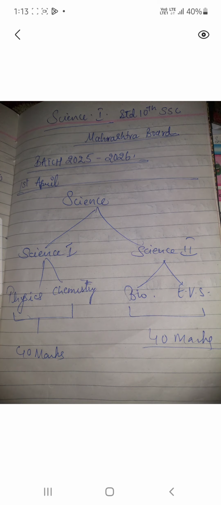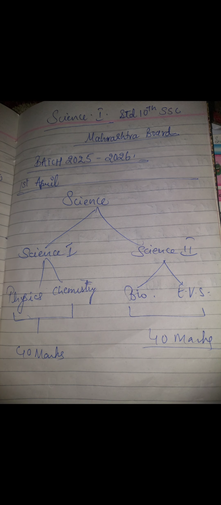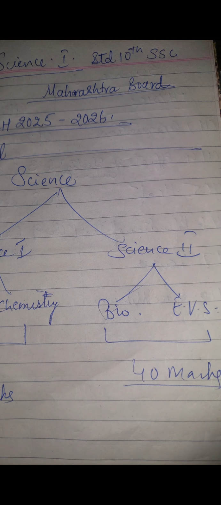So how many chapters are there in total? 10 chapters. Now let's see the weightage of the chapters. Now see, as an introduction to science, I would like to tell you that science is divided into 2 parts, Science 1 and Science 2.